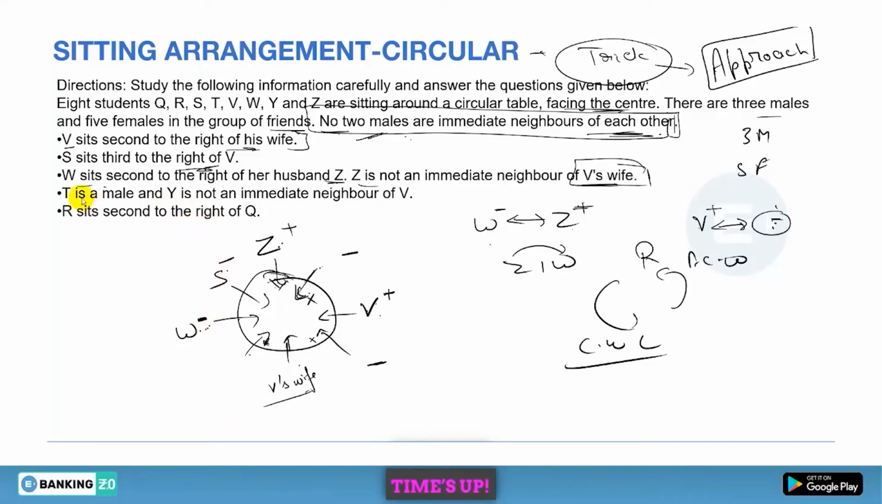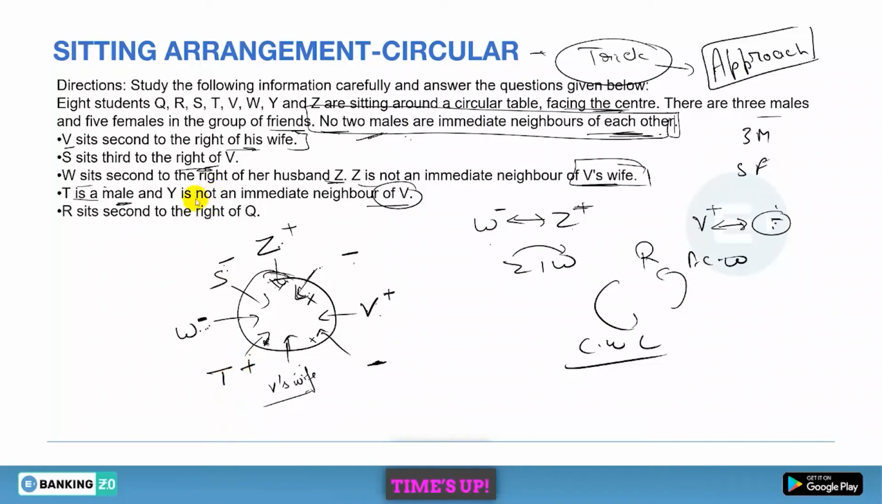Okay. Now next. T is a male and Y is not an immediate neighbor of V. So T is a male member. Now see, at this position there is a female, there is a female, there is a female, there is a female. So this is the position left for T because T is a male member. So there you have T and it will be a male member.